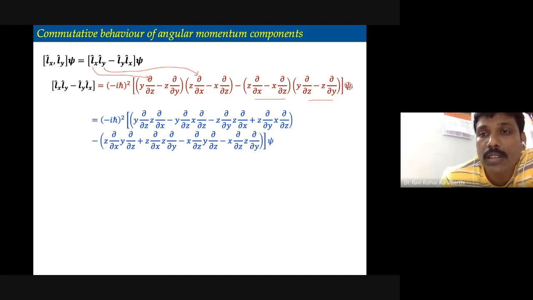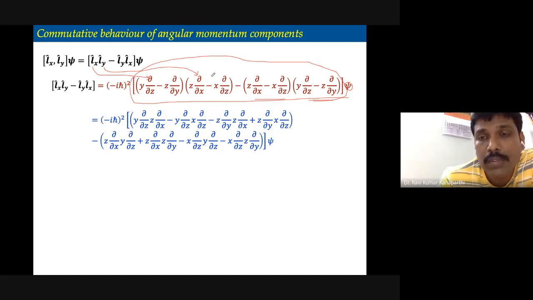Psi is operated on by this entire operator from the right hand side. The operator is on the left hand side, and psi is on this side, so you have to move psi inside and add it on the right side of each term.